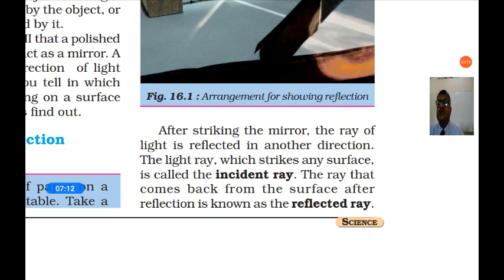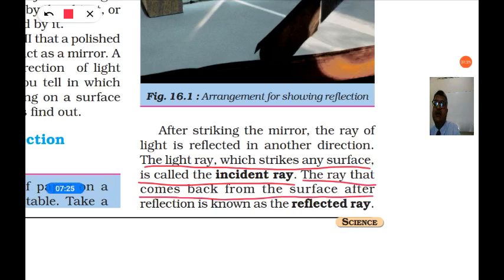The light ray which strikes any surface is called the incident ray. The ray that comes back from the surface after reflection is known as the reflected ray.